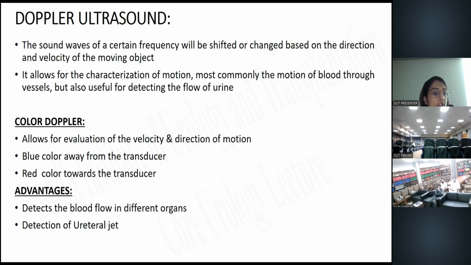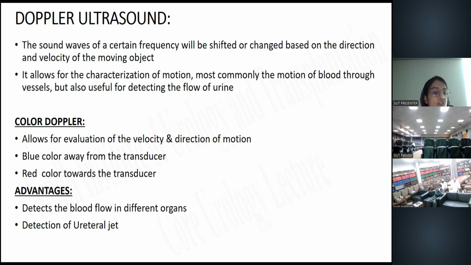Color Doppler allows for the evaluation of the velocity and the direction of the motion. A particular color coding is applied to this. For example, blue is away from the transducer, and red is towards the transducer. Also, the velocity depends on the intensity of the color: the brighter the color, the higher the velocity.